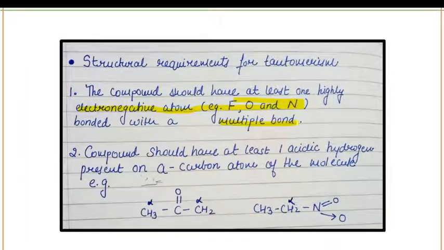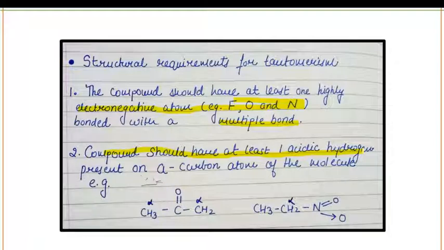And the second condition is the compound should have at least one acidic hydrogen present on the alpha carbon atom of the molecule. So these are the two necessary conditions for the process of tautomerism.